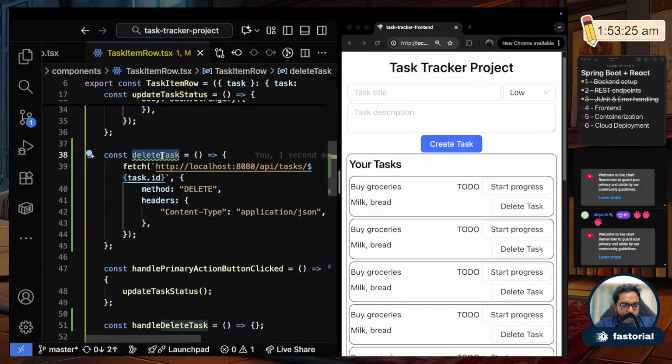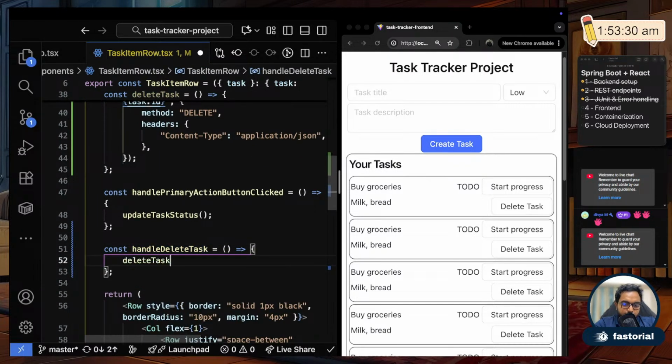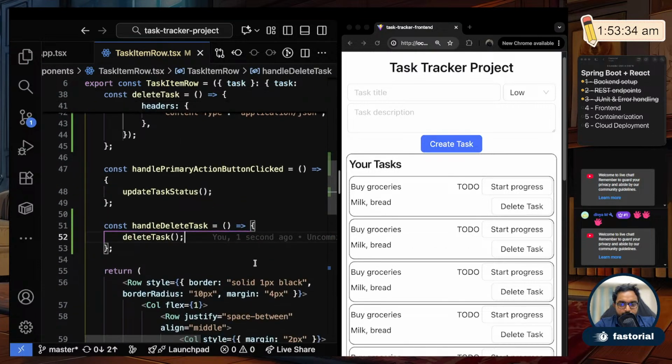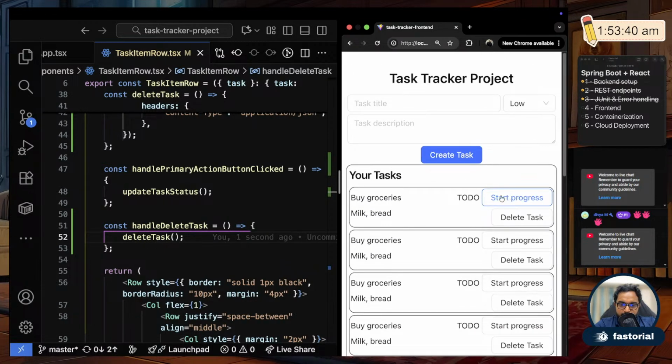Okay, and I'll copy this task, and whenever someone calls handleDeleteTask, it is supposed to call this function. So I have completed it. Now let me try to delete a task. I'll start progress on this and refresh. So this in progress item I'm going to delete now. If I click delete, it is supposed to delete. If I refresh, it should be gone. So you see it's gone.